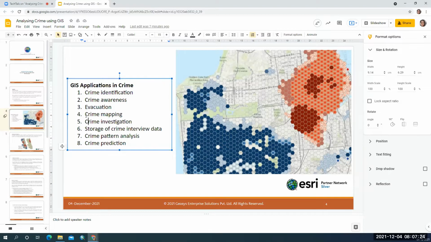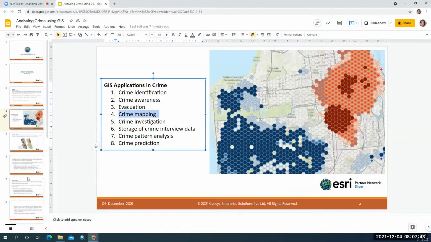And the fourth application in crime is crime mapping. It will not only help us find out the locations in which crime is occurring, but also the hotspots of the crime, which means where there are more crimes occurring in a given location. Based on previous crime data, we can find out the patterns, or we can analyze by running some hotspot analysis tools, and find out the areas in which more crimes are occurring.